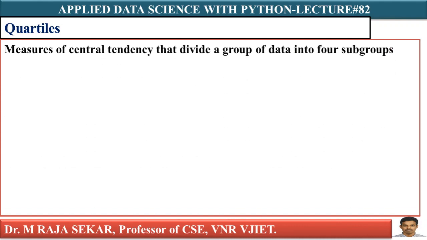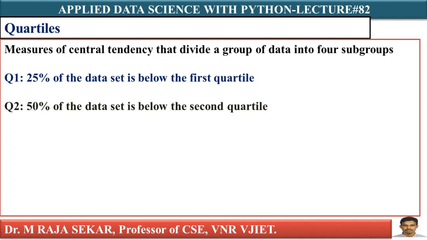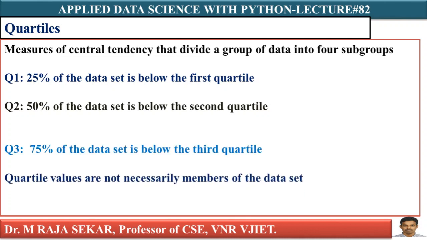Quartile measures the central tendency that divides the data into 4 subgroups: Q1, Q2, Q3, Q4. What is Q1? Q1 is the point where 25% of the data set is below the first quartile. In similar manner, Q2, which is also known as median, has 50% of the data set below the second quartile. In similar manner, you can understand Q3. You must understand one thing here. Q1 is the first quartile; as I told you, it is 25% of the data set.